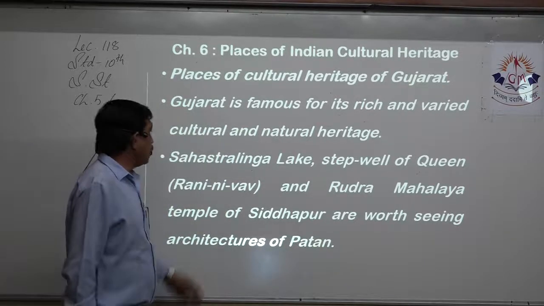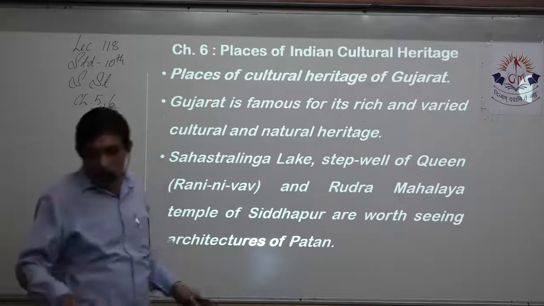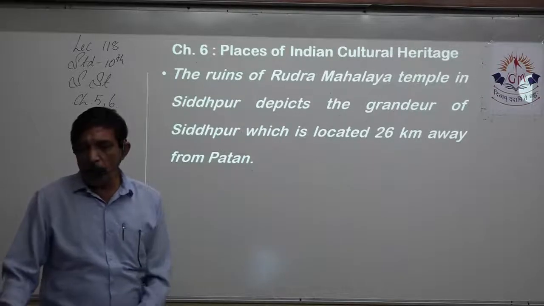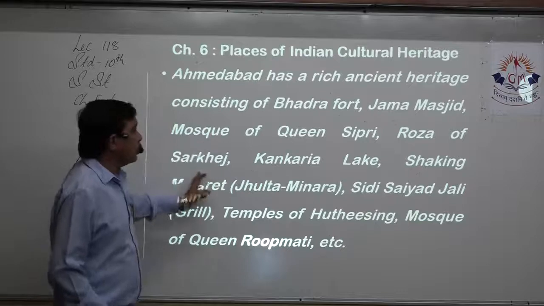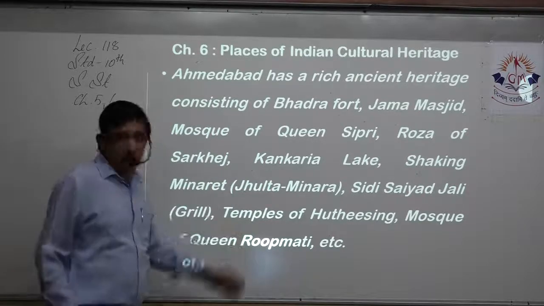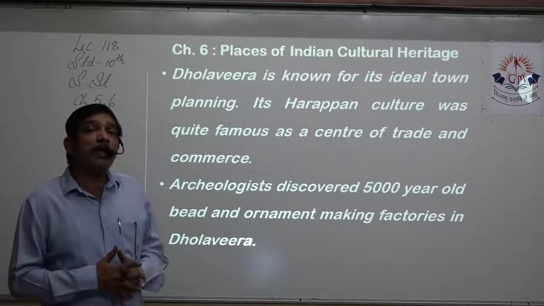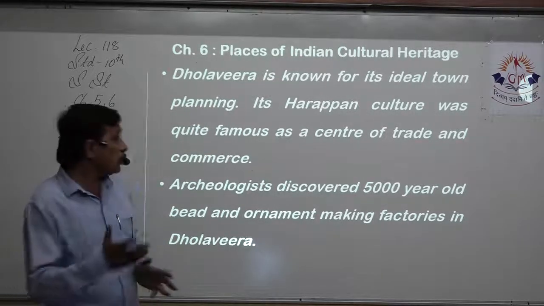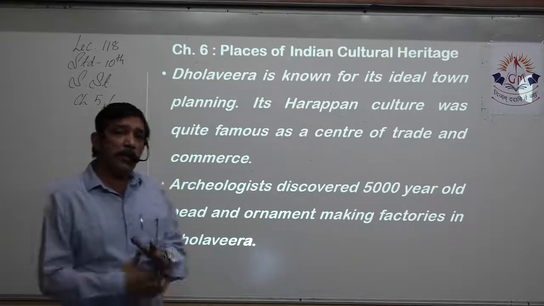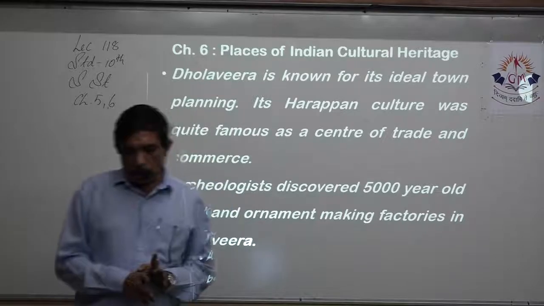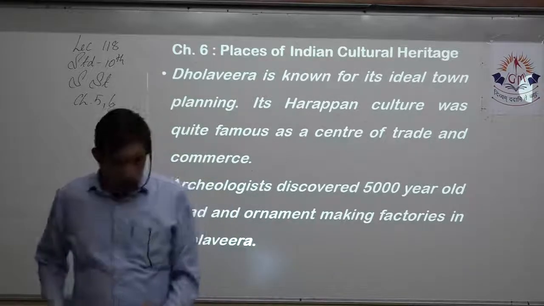You start with Sahasralinga Lake, Queen Rani ki Vav, Rudra Mahalaya. That is all in Patan, etc. Then Ahmedabad, everything about Ahmedabad, that is Queen Sipri, Rauza, we just discussed right now, right? Temples, everything that is available. Then historical archaeological sites, that is Lothal and Dholavira. About 2 points you can write about them. Whatever you find about Gujarat, all the historical places, monuments, etc., you have to include this. This is a 3-mark question.